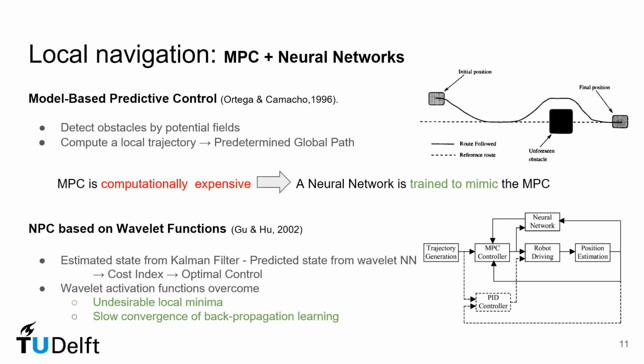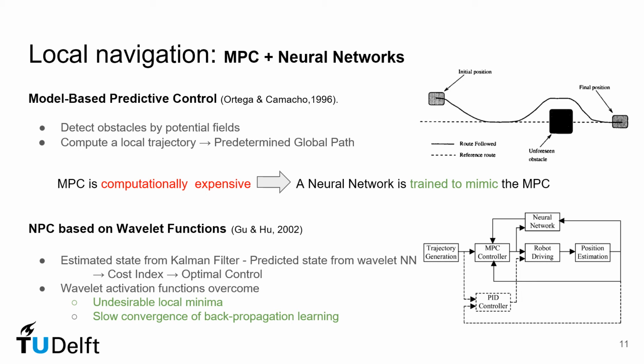In this slide, we discuss the combination of neural networks and model-based predictive control. The first approach features an NPC to detect obstacles and to define a control input for the robot to move around the obstacles while closely following its global path. The NPC algorithm is able to compute a local trajectory to follow this global path. The problem is that for any realistic control horizon, NPC is computationally expensive. The authors here have solved this by training a neural network based on simulated data runs of the NPC algorithm. The neural network can now mimic the NPC at a fraction of the computational costs, thus proving to be efficient.